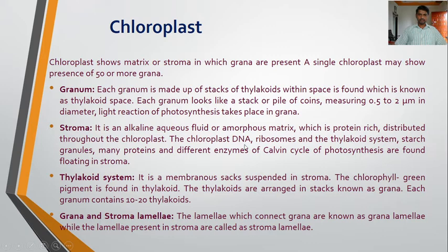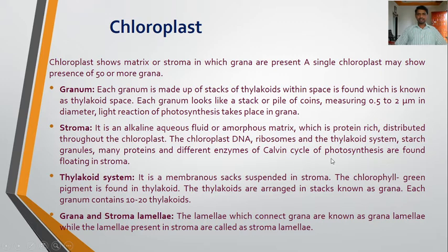The chloroplast DNA, ribosomes and the thylakoid system, starch granules, many proteins and different enzymes of the Calvin cycle of photosynthesis are found floating in the stroma. So the carbon fixation in photosynthesis takes place in the stroma, while the light reaction of photosynthesis takes place in the grana.